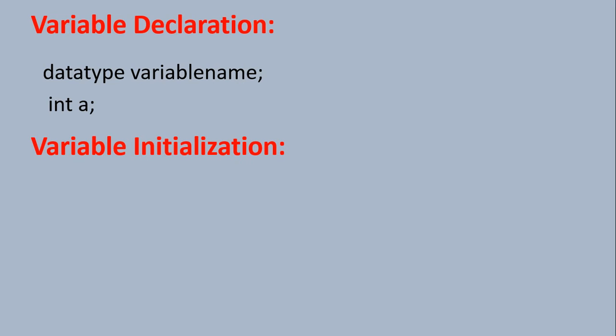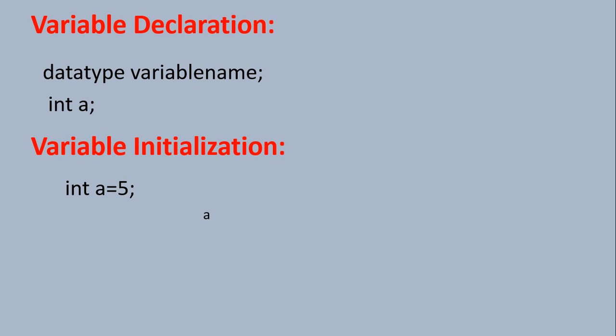Now let's move to the next point. Variable initialization. What is initialization? Initialization means assigning values to a variable during declaration. We will see an example. Integer a equal to 5. Here what I am doing, I am assigning 5 to variable a during declaration. Then what will happen? We will see.